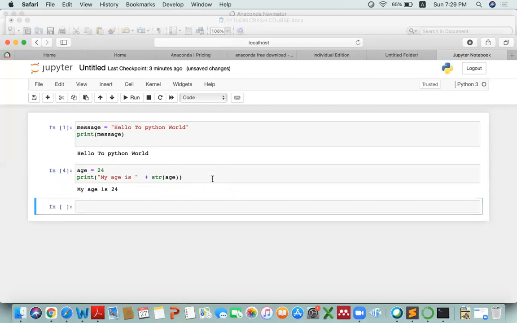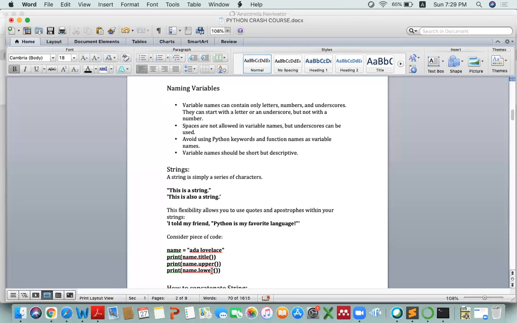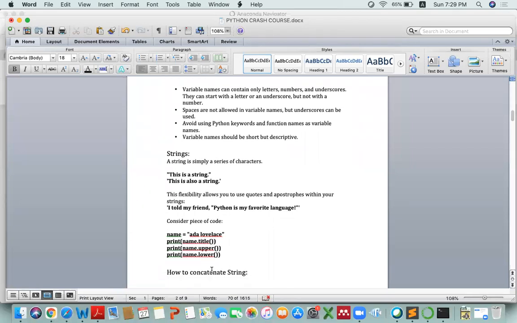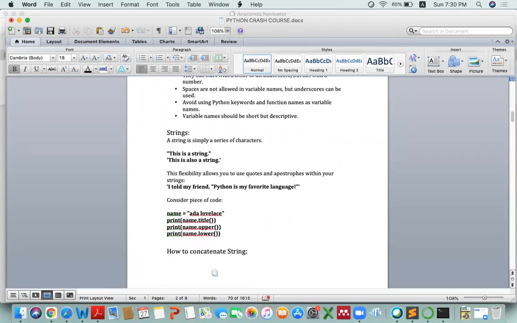So plus is used for concatenation, and if you are using an integer value, it means you first have to convert that value to string, then you can use it inside the print statement. So how will you convert that integer value to string? You will simply use this str function and you will pass age here. Okay. So this was our first step about the variables.